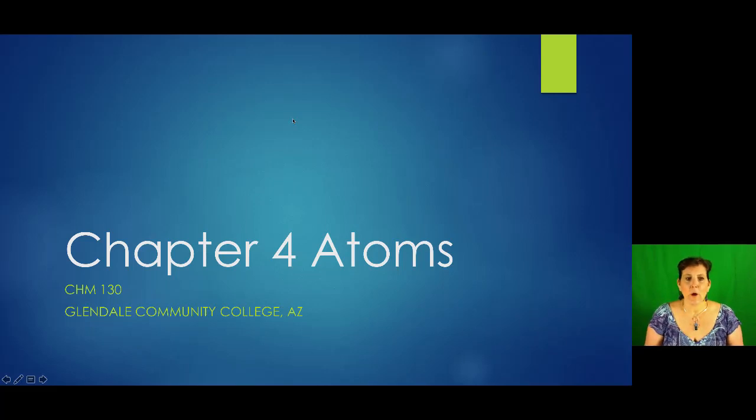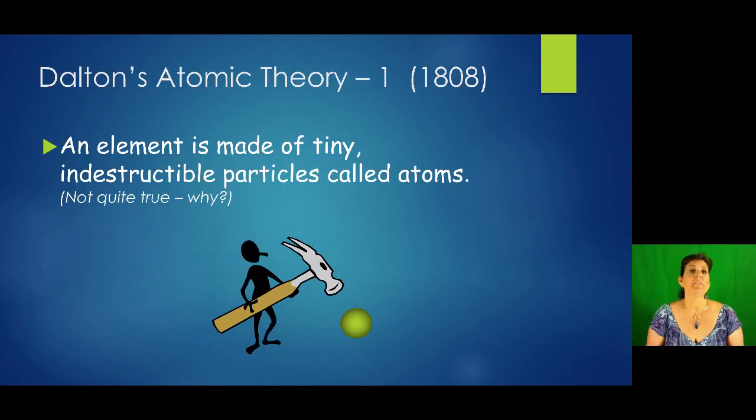Hello GCC. We are going to look at Chapter 4 for Chem 130. It is over atoms, and it would be very helpful if you get out your periodic table to look at while we're going through this chapter. So this chapter is about atoms, and we're going to start back in 1808 when Dalton came up with his